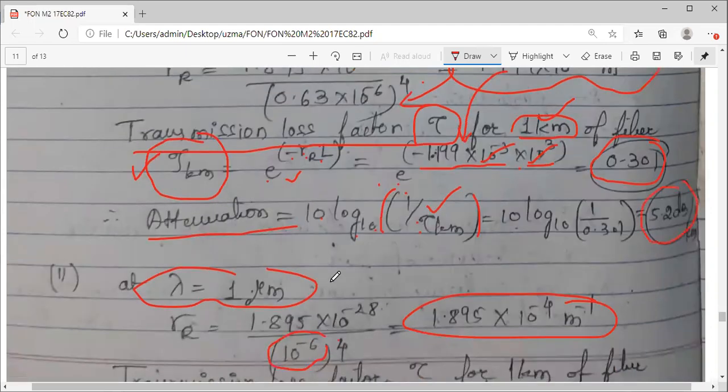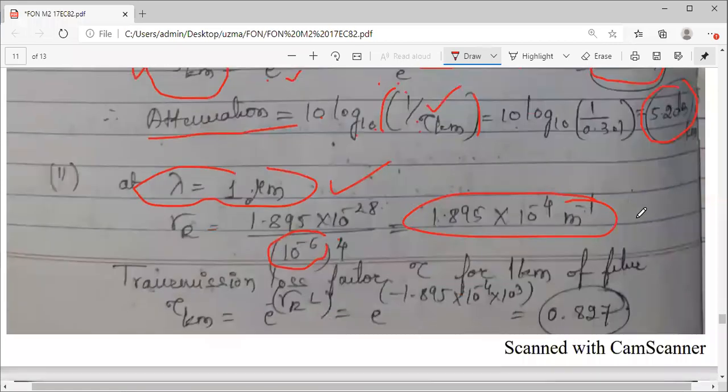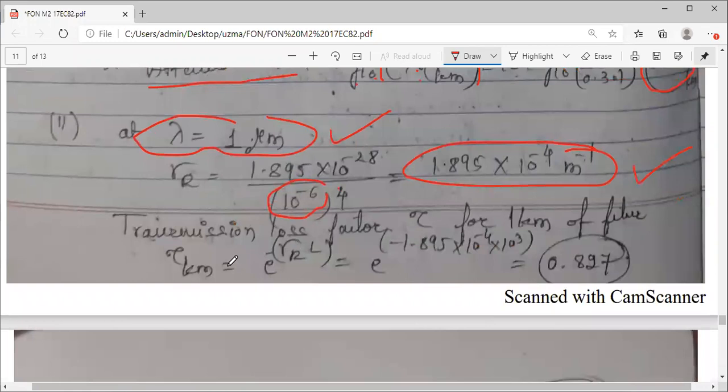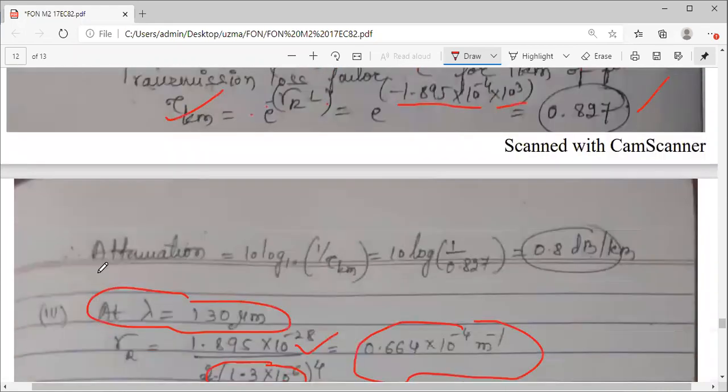Similarly, for the second wavelength, 1 micrometer, gamma r we know already. After that, the transmission loss factor tau, e raised to minus gamma r into L. So this is gamma r into length, and raised to minus 4, I think you will get 0.827. After getting this value, we want attenuation. So for attenuation, it is 10 log of 1 by tau. So 10 log of 1 by tau, I get 0.8.